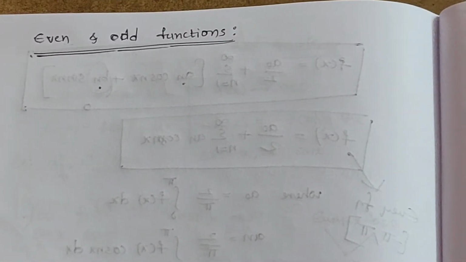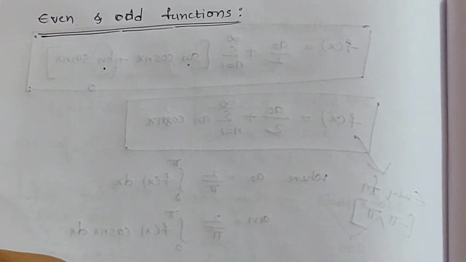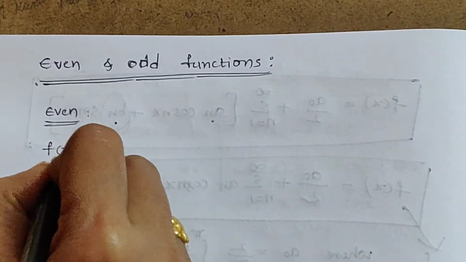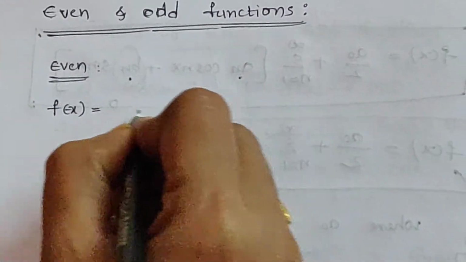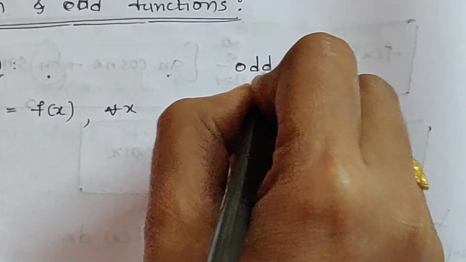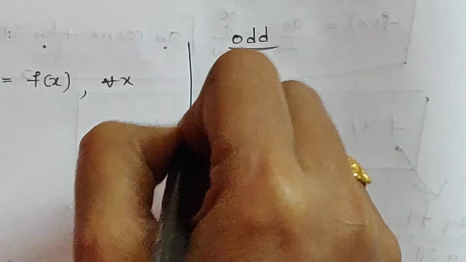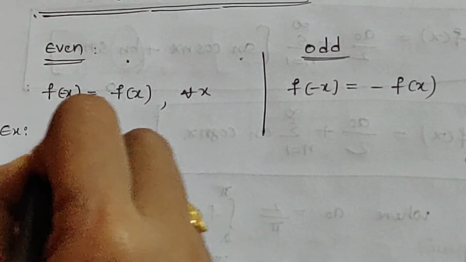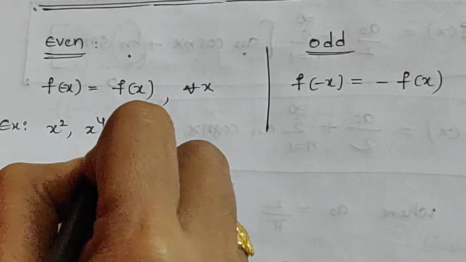In this session we are going to discuss the Fourier series of even and odd functions. First we see the definition of an even function. A function f of x is said to be even if f of minus x equals f of x for all x. A function f of x is said to be odd if f of minus x equals minus f of x.